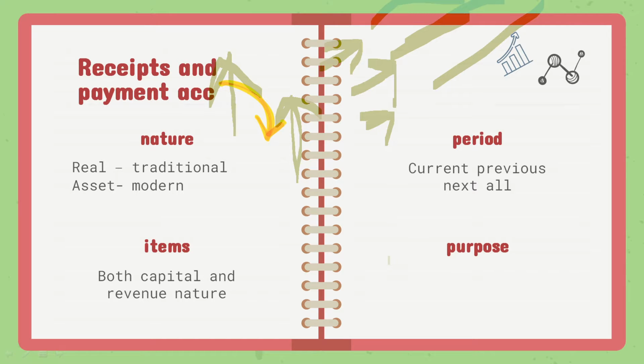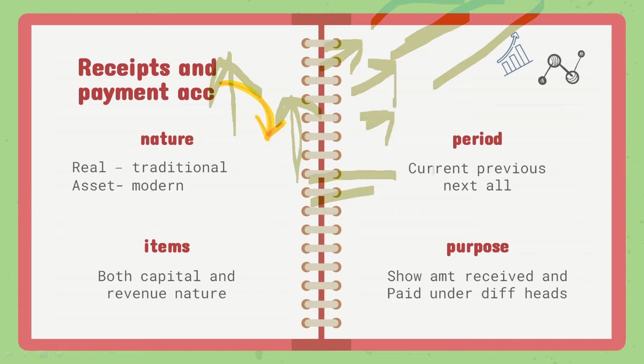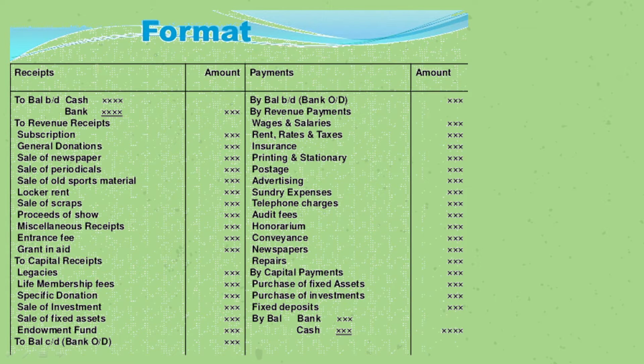Okay. And now what is the purpose? The purpose is to determine how much amount we received or how much amount we've paid in all the particular heads. Like how much amount of electricity bill did we pay this month, this accounting year, how much amount of interest on the loans we received this year. So all that. Now here, what is the format? This is the format.